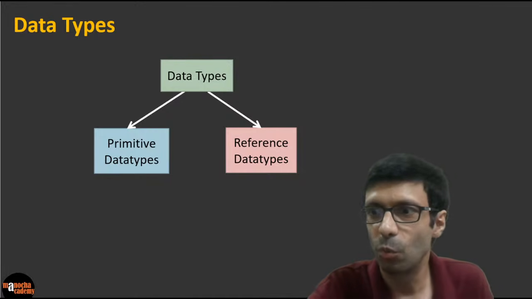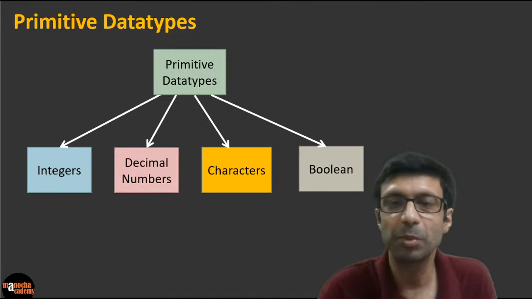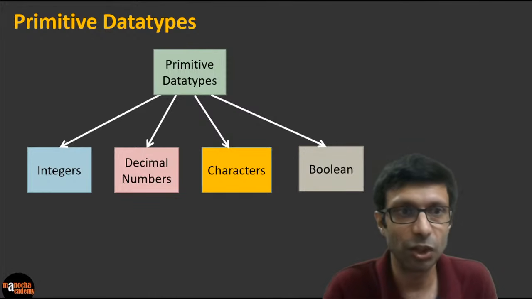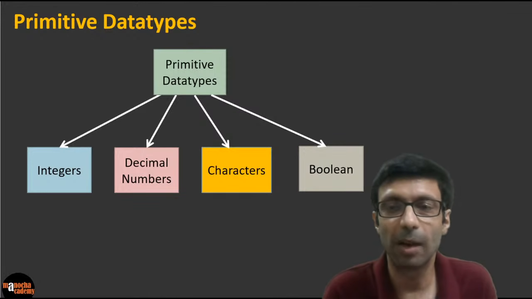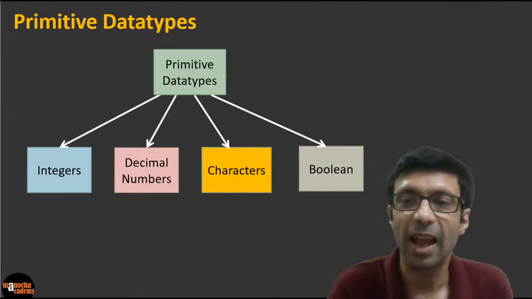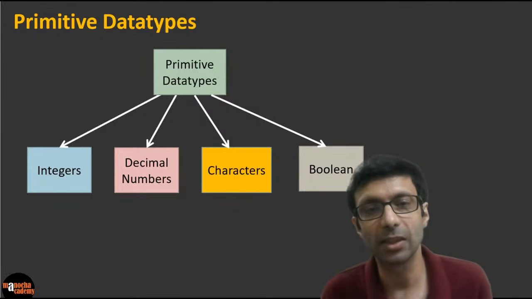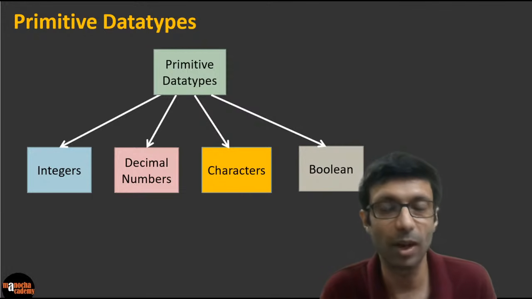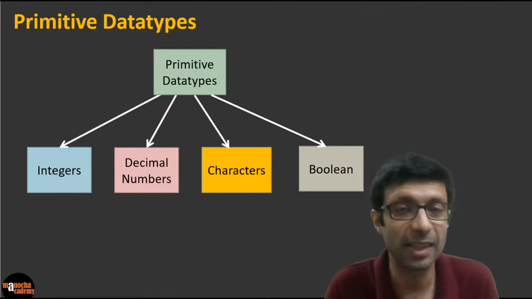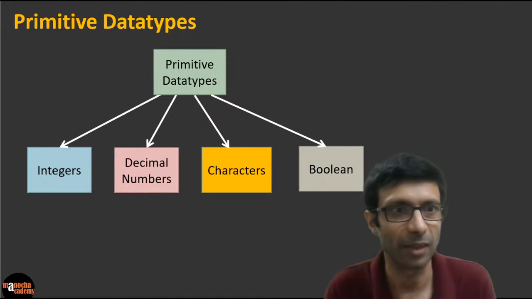All right. So why do we need data types? We'll discuss. So what can the primitive data types be divided into? Into integers, okay, decimal numbers, you can have characters, and Boolean. Okay. So what are integers? Just like in maths, integers are basically numbers like 3, 4, -7, -8. Decimal numbers are called floating point. Okay.